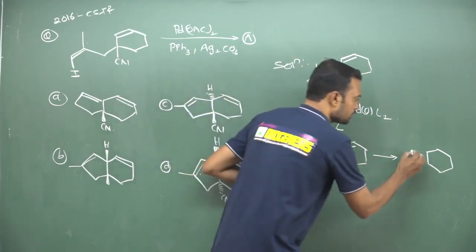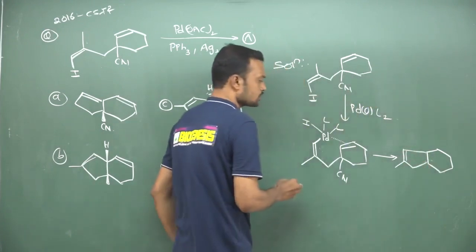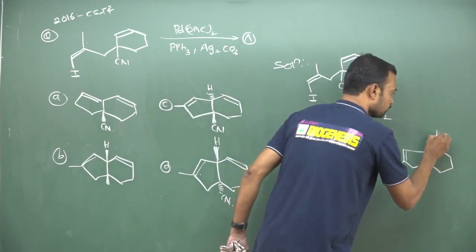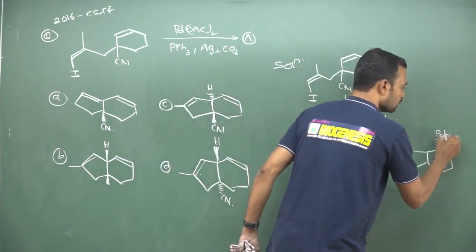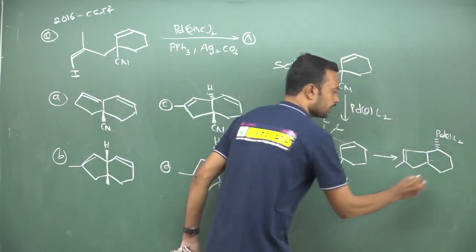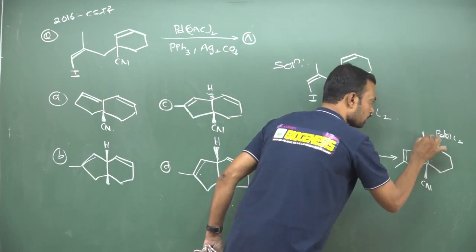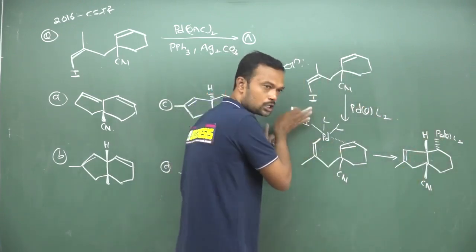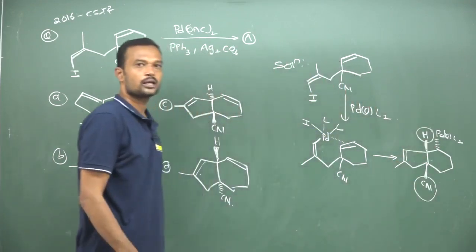So here see, this double bond is going to be connected over here like this, and this palladium is going to be coordinated over here with 2 ligands. Then followed by, here this cyano is completely oriented in the above direction, hydrogen is also going to be oriented in the above direction, meaning this organic part as well as palladium attack from one direction, so that these two, cyano as well as hydrogen, will be syn addition.